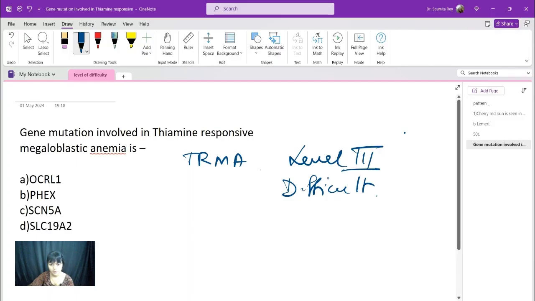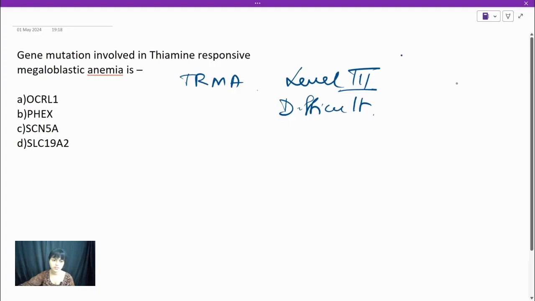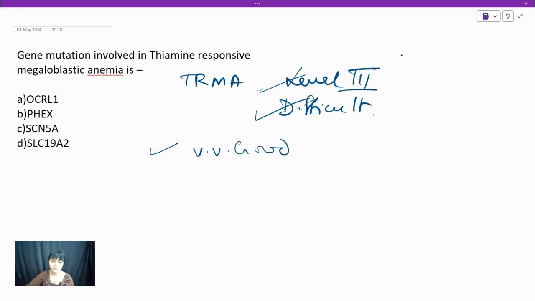So basically, as I told you, students, it's not that only the lengthy questions are difficult, the short questions can also be equally difficult. So this is something called level 3 difficulty, okay? And if you are marking them right, then definitely you are going to get a very, very good rank, okay? But if you are attempting them yet making them wrong, then it's okay, no harm, it's acceptable, but better you skip this type of questions, okay, students? So hope now these three levels of difficulty are clear to you.